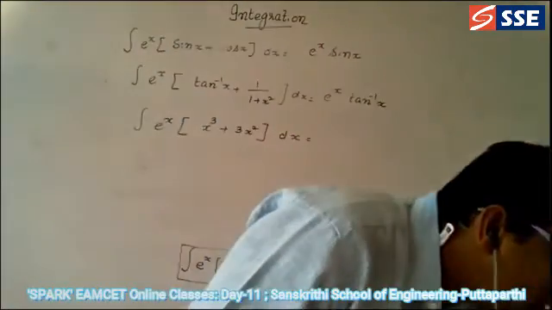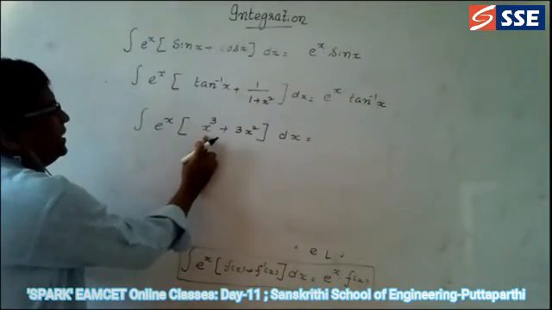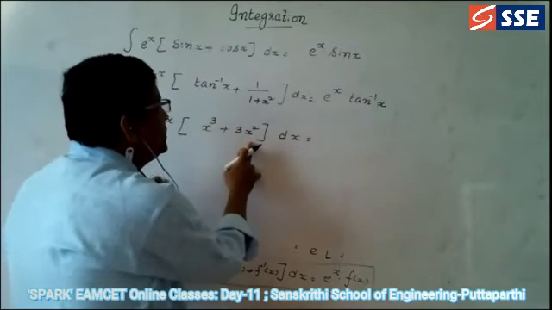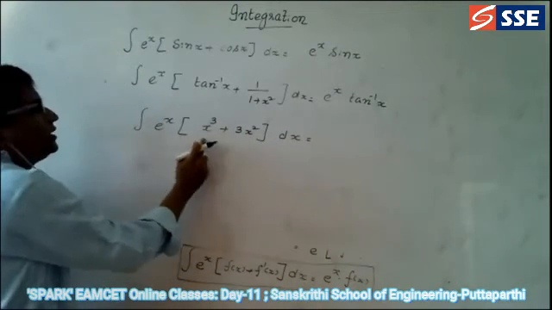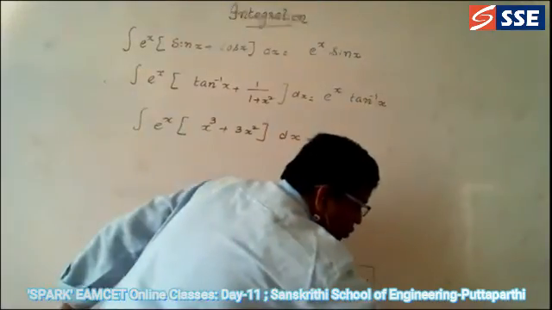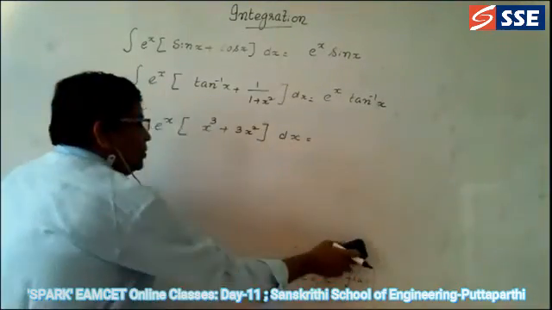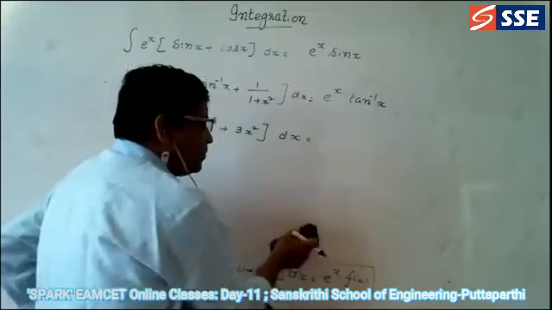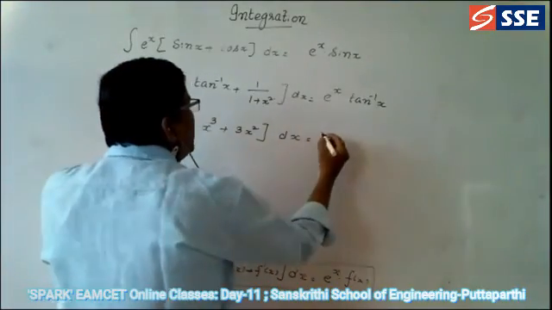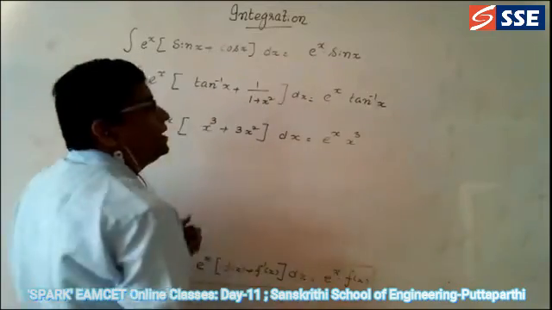That's all. Very good. Why? Because this is f of x, and its differentiation comes alongside in addition, so the answer becomes e power x into f of x according to this formula. I derived it and showed you how this formula comes. Based on this formula, many problems have been asked in MCET. So simply you write down e power x into x cubed is the answer.